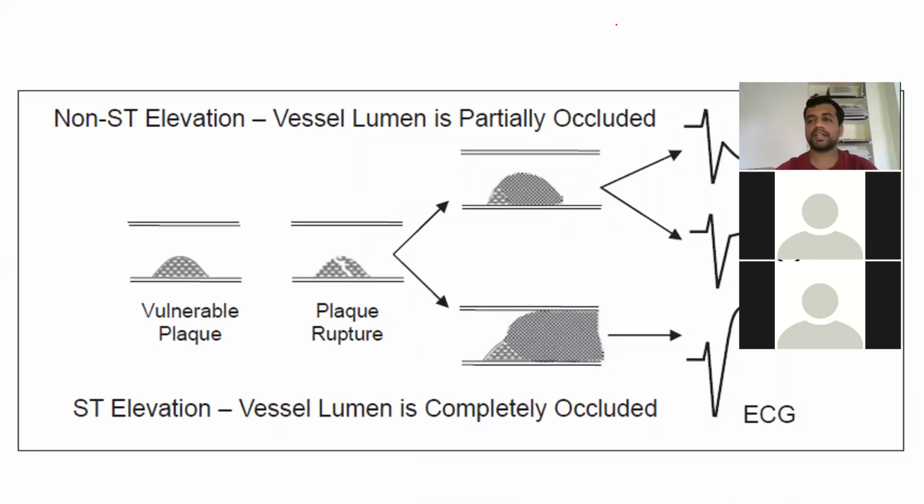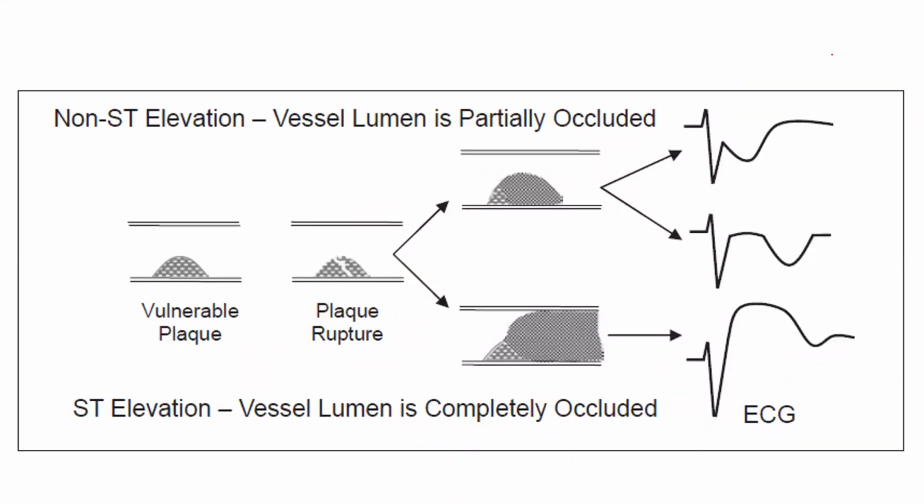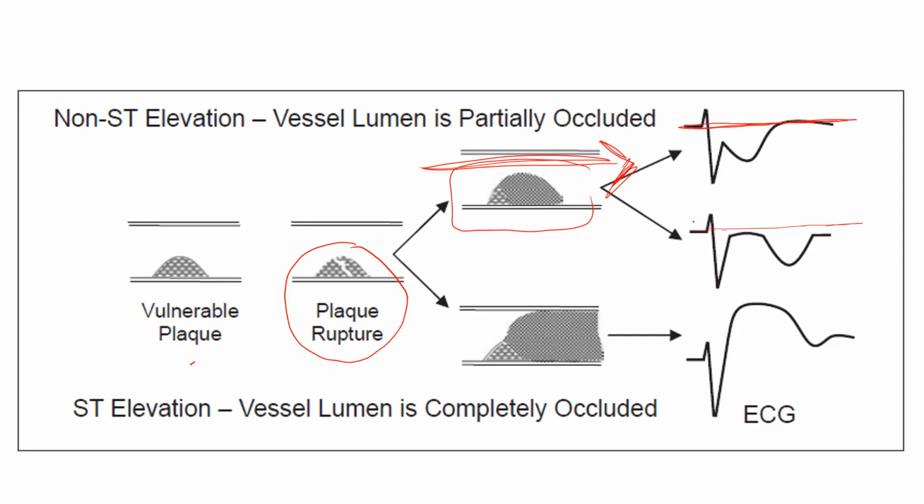Now this is basically how we are going to get the ECG. There is a plaque which has formed, and that plaque has ruptured and led to the formation of a thrombus. An atherogenic site has been formed. If there is a partial occlusion of the lumen, so that half of it still permits blood flow, that is going to cause ST segment depression like this. This is the ST segment depression you are going to get, so this is your NSTEMI. This doesn't require that you immediately thrombolyse. You can have some time and give some relaxation here.